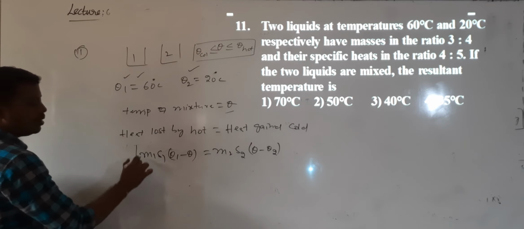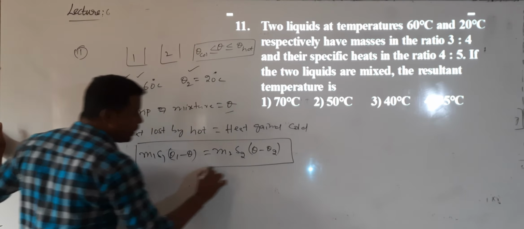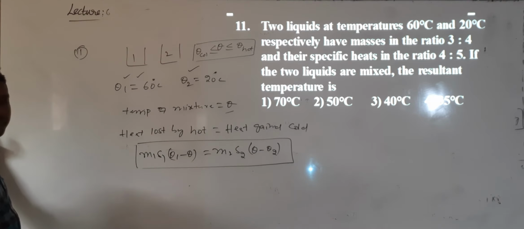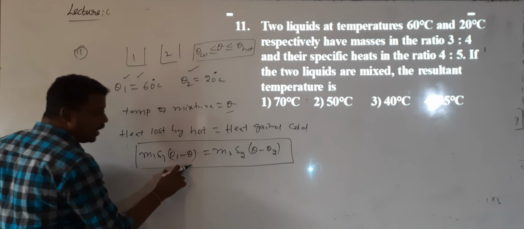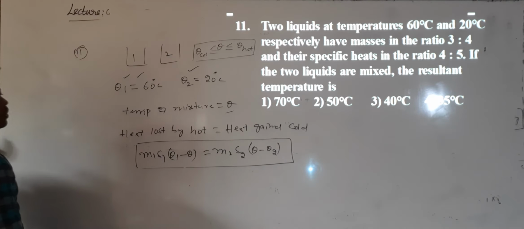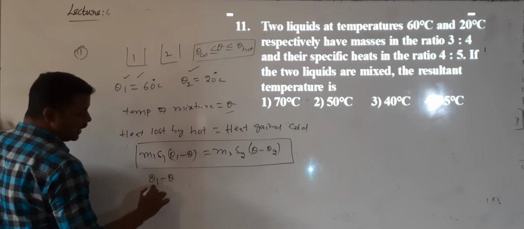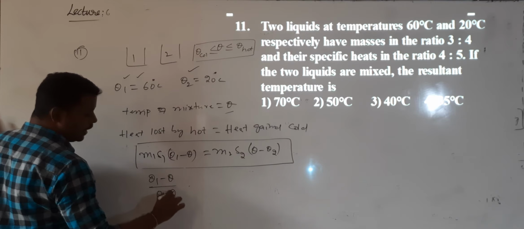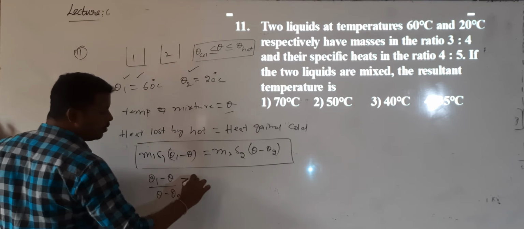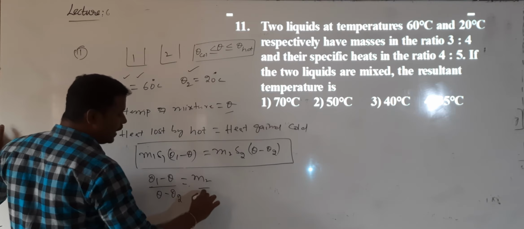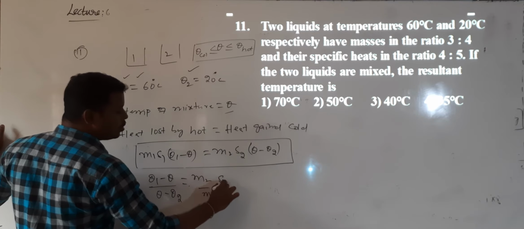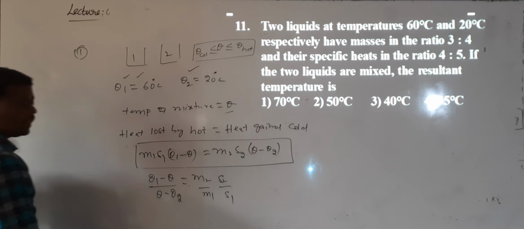You need to understand how to apply the principle of method of mixtures. Heat lost by the hot body will be equal to heat gained by the cold body. Okay now? So from this, theta 1 minus theta by theta minus theta 2 will be equal to m2 by m1 into s2 by s1. Correct?